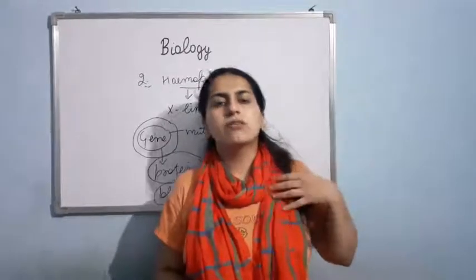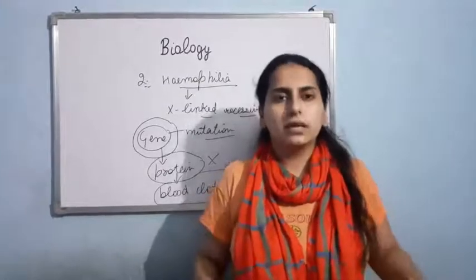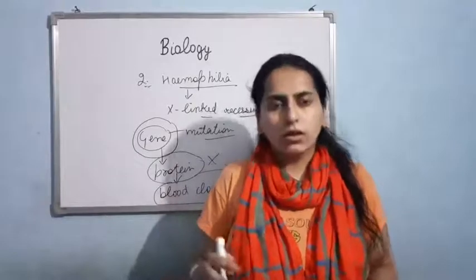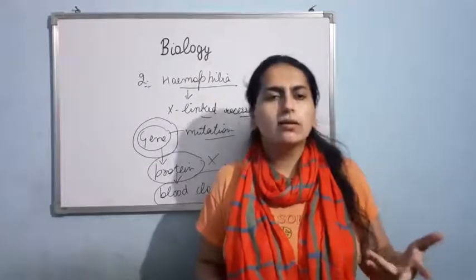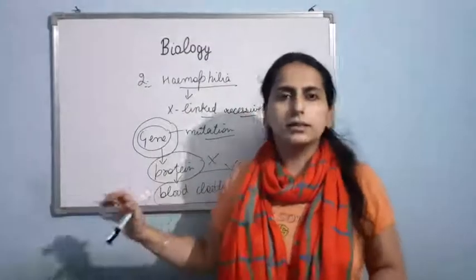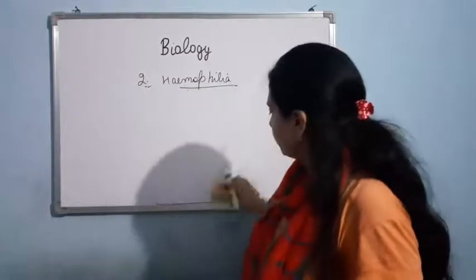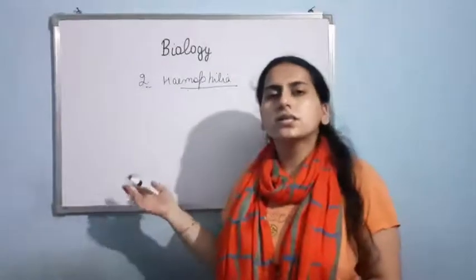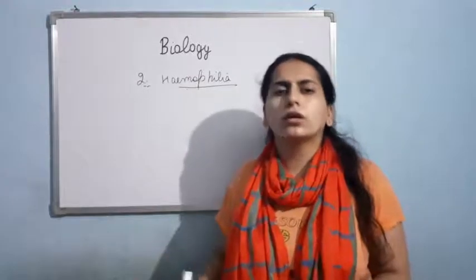A person who is suffering from hemophilia, if he or she gets a cut or any kind of injury, then what will happen? There could be excessive blood loss, which could even lead to the death of the person, as the blood clotting mechanism is not properly stable in them. Am I clear? Now if I talk about the cause, like I told you, there is a mutation in a gene that is responsible for the synthesis of a protein that is responsible for the clotting of blood.